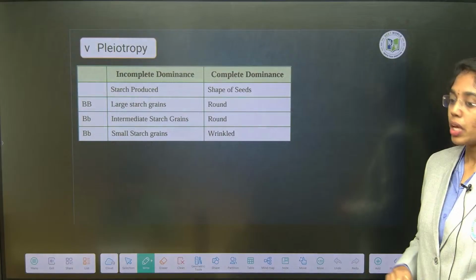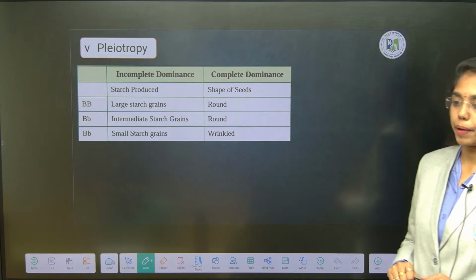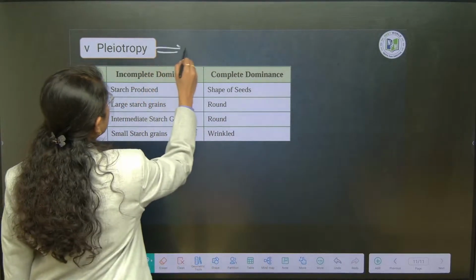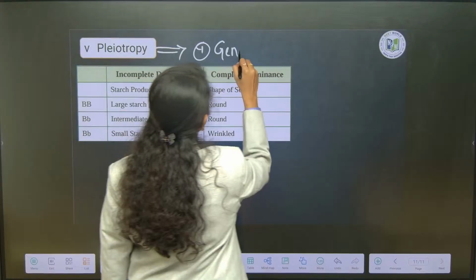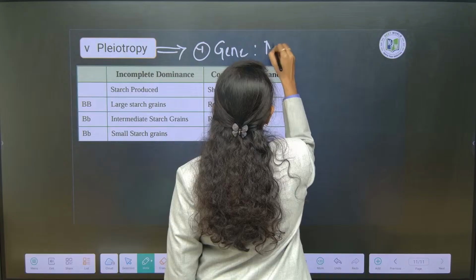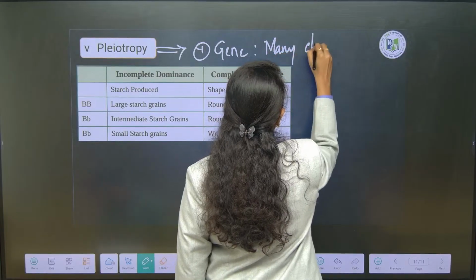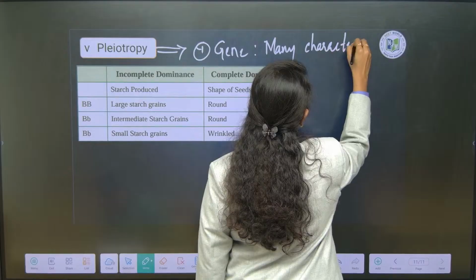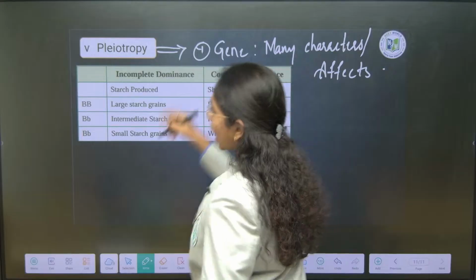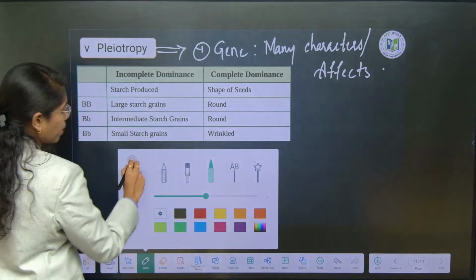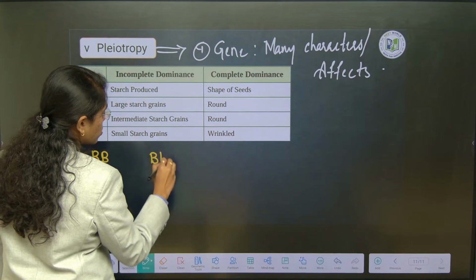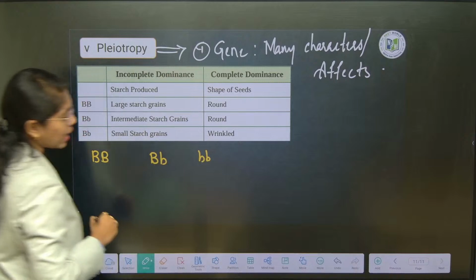Clear? So this is the concept of multiple allelism. Now we will look at pleiotropy. Pleiotropy is a phenomenon wherein one gene will show multiple effects or many characters. Take starch synthesis, which can be expressed in 3 forms: homozygous dominant, heterozygous, and homozygous recessive.